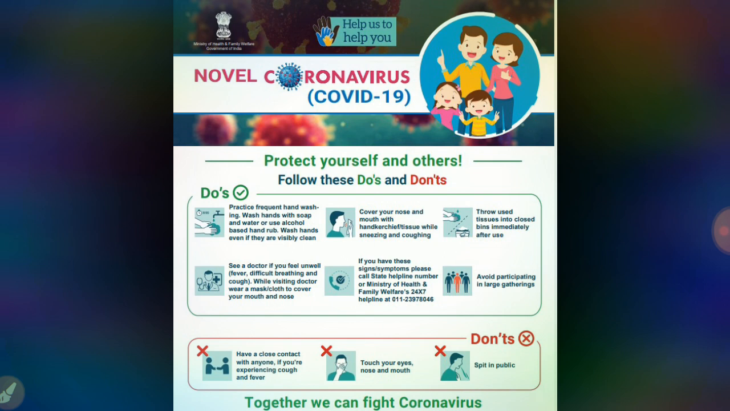Then what we should not do: we should not have close contact with anyone if you are experiencing any cough and fever, and you should not touch your eyes, nose and mouth, and should not spit in public. By that, together we can fight against the corona.